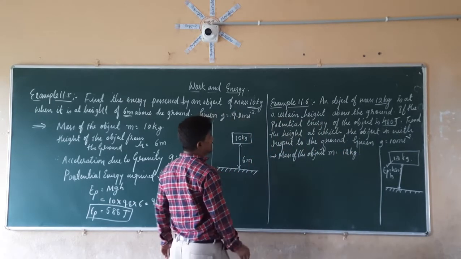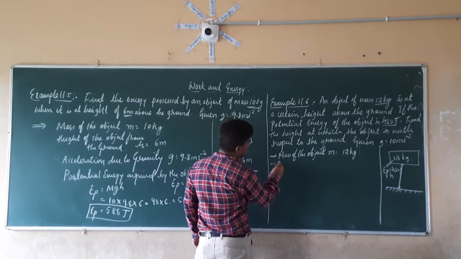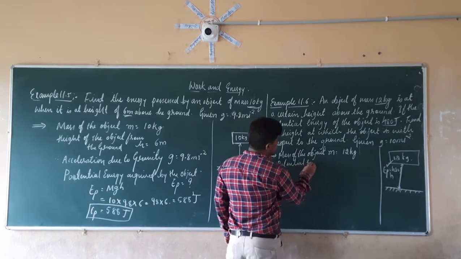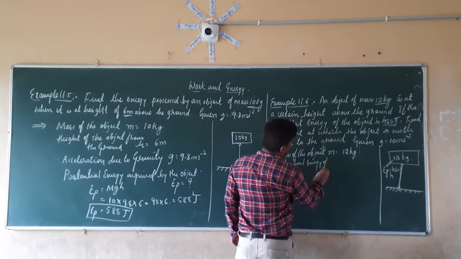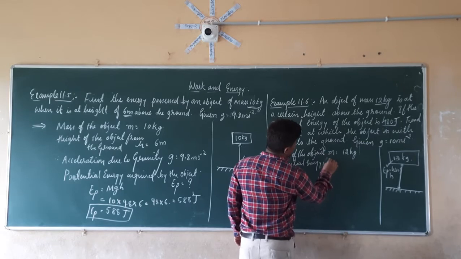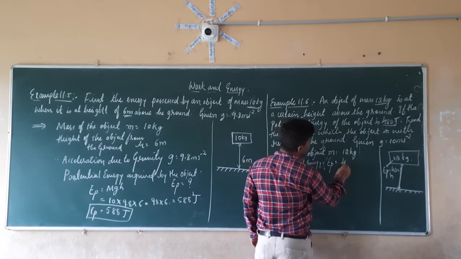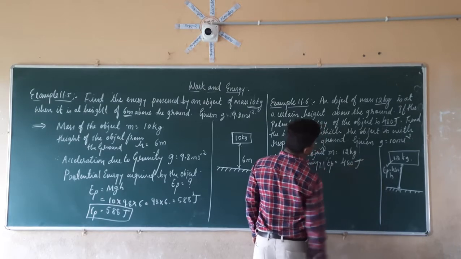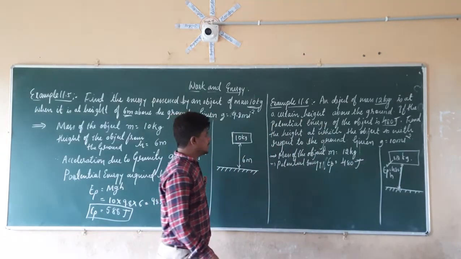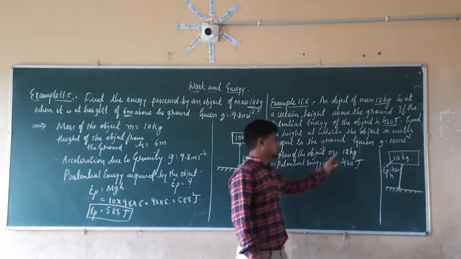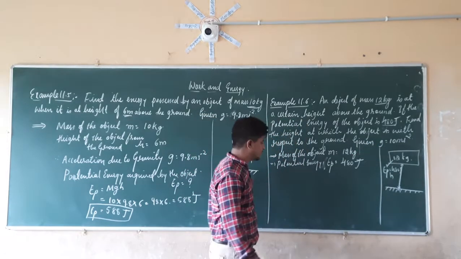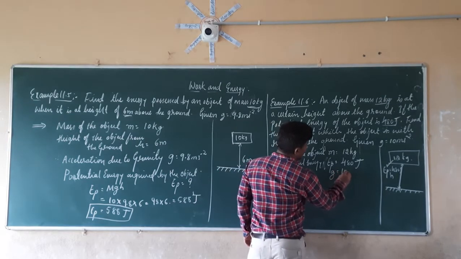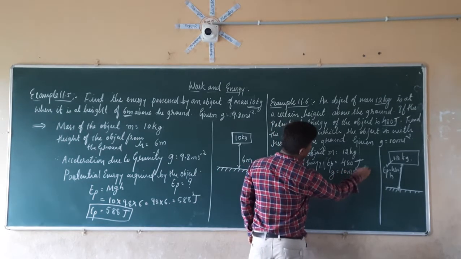Then they are given the potential energy of that object, that is EP is equal to 480 joules. Then they are given the value of g is equal to 10 meter per second square. So I am going to take it as g is equal to 10 meter per second square.